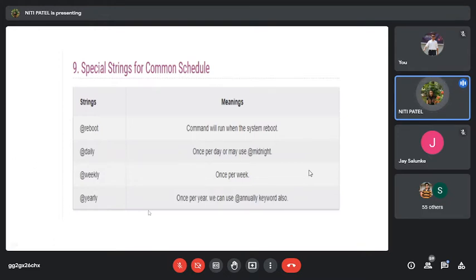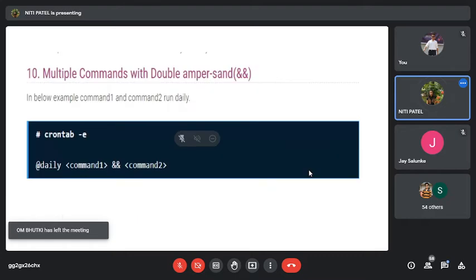Same if I want something to happen once yearly, I have to directly use the string command @yearly. So any month in a year, or any time in a year, it will perform that particular task in the background. Are you understanding? Yes or no? Yes, ma'am.